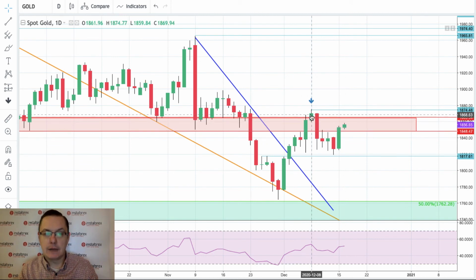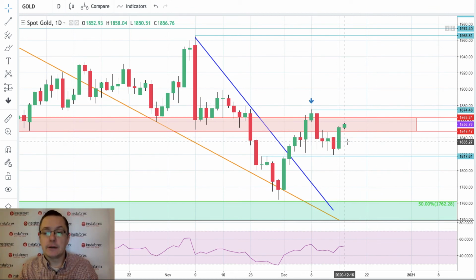As you can see, the high was made at 1,874. This is the high marked by the blue arrow. And of course, if the rhetoric of the FOMC members and the chairman does not change, we might have some kind of a leg up, right?